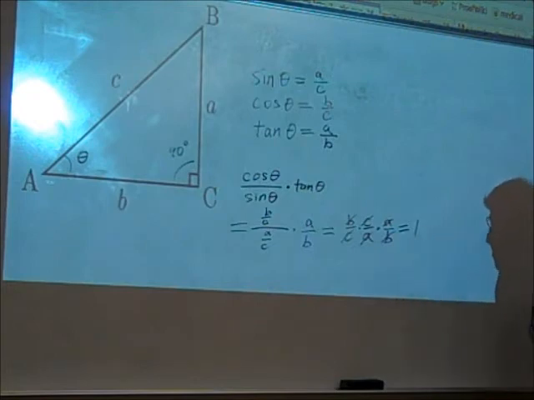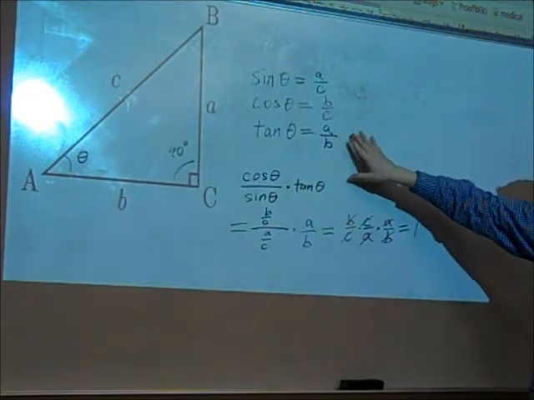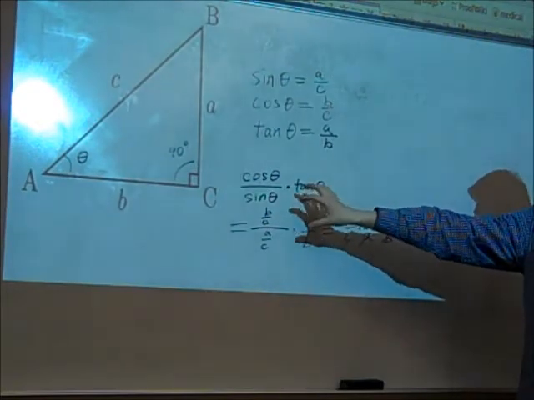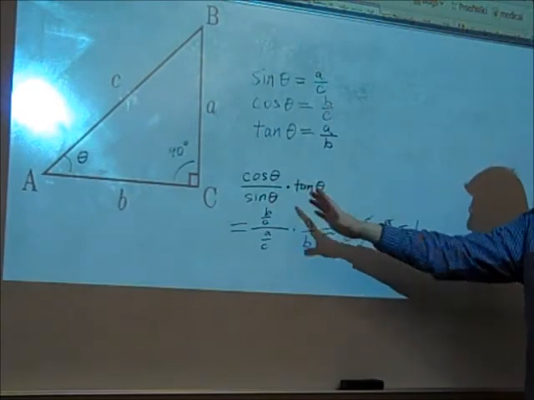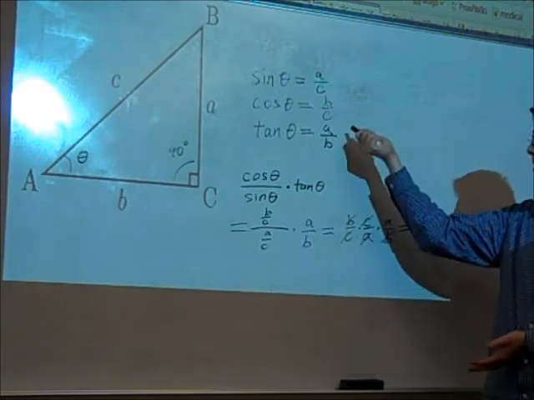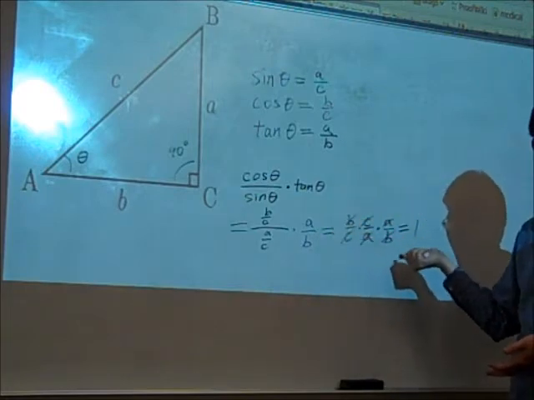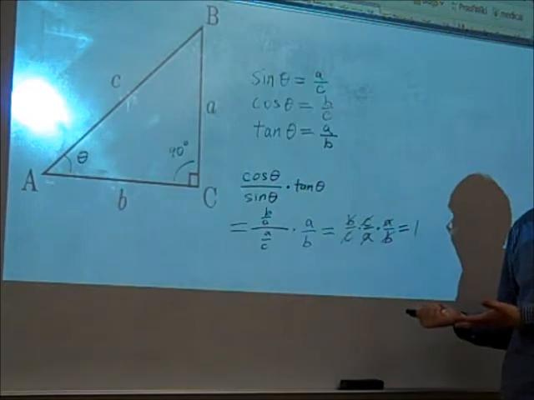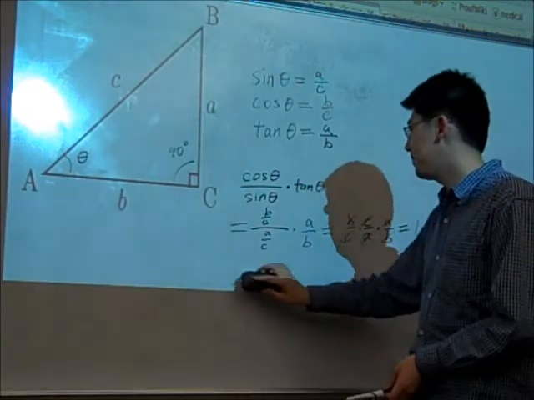So, it just means that by plugging in definitions, there's a lot of redundancy. Even though these look like all different things, they really just say that this is 1. So a lot of times, when you see trig expressions, just plug in the definitions and try to simplify algebraically as much as possible, and you might get something very simple at the end.